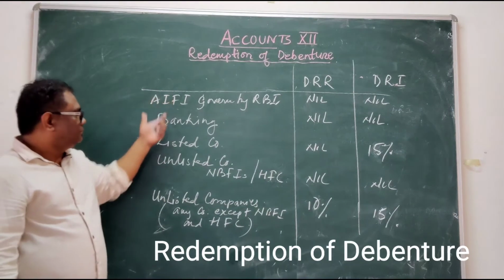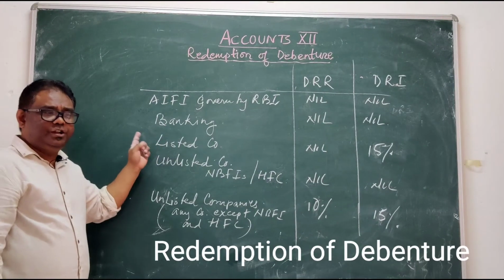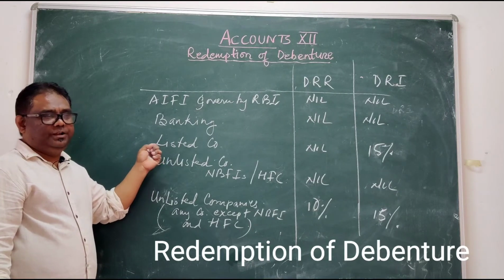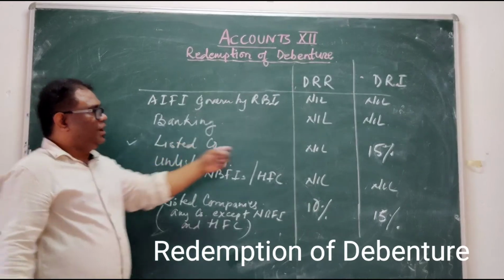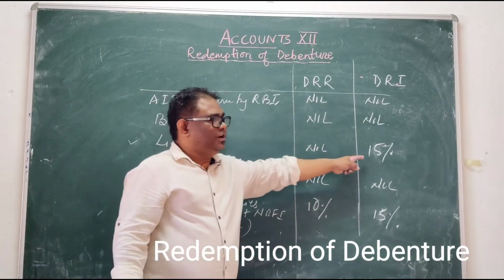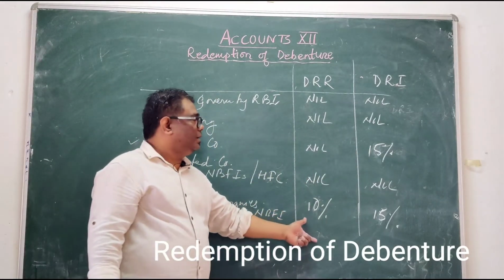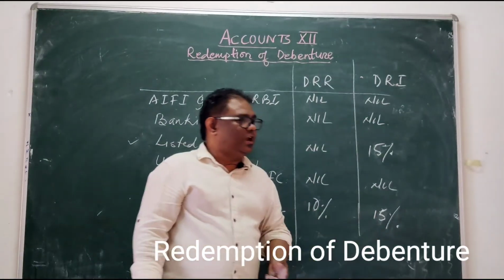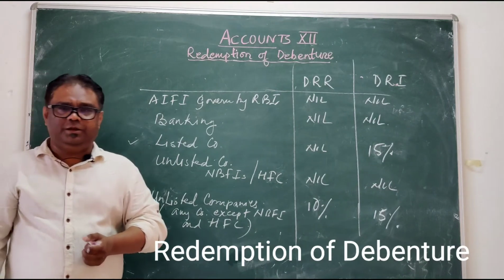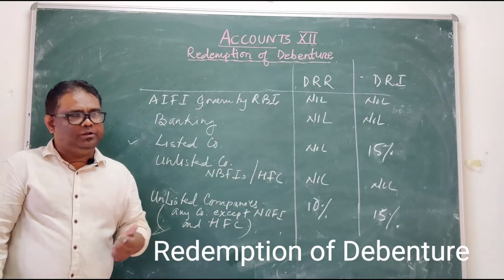And who creates the DRI? Listed companies. Listed companies do not create DRR, but they create DRI. And for unlisted companies, DRR is created at 10% and DRI is created at the rate of 15%. Please note this down. Now we'll go to the journal entry.